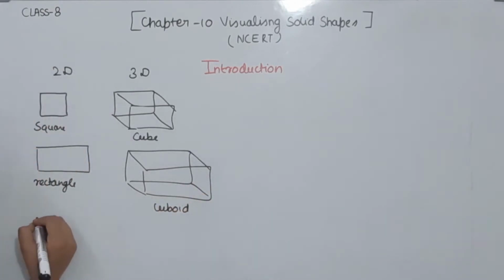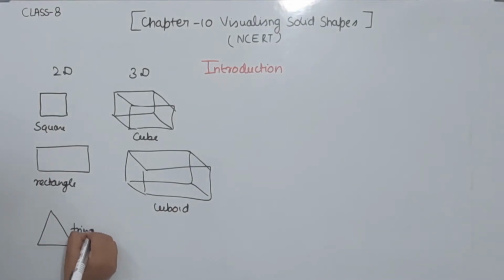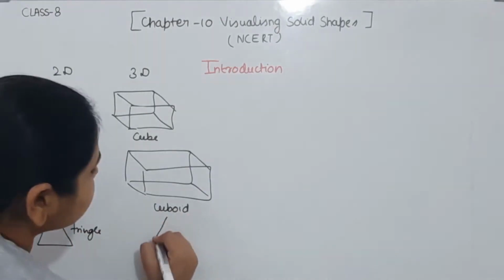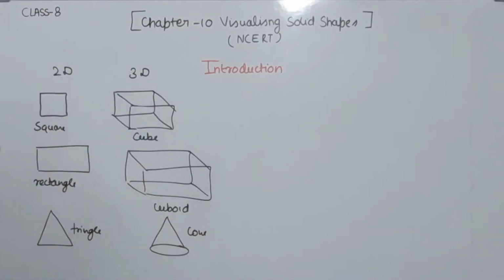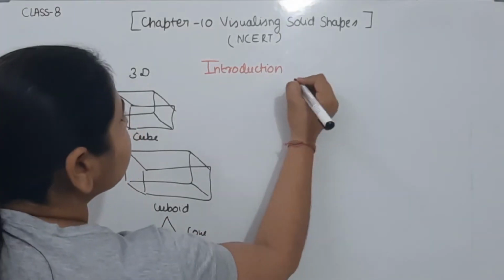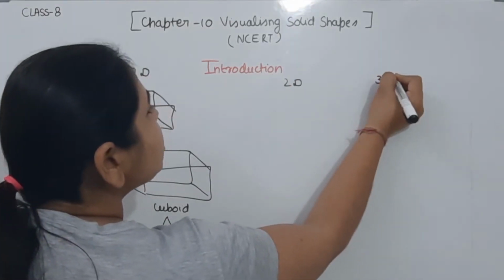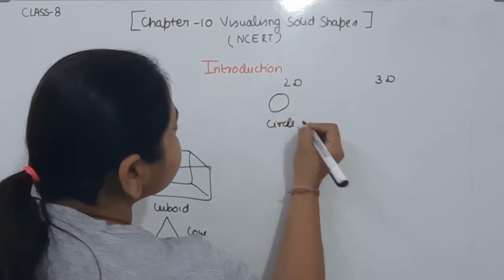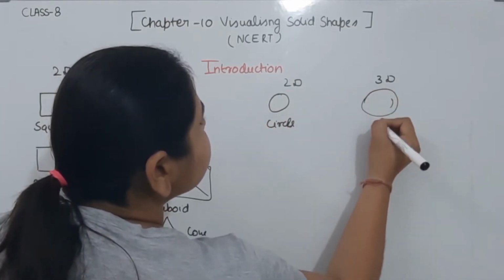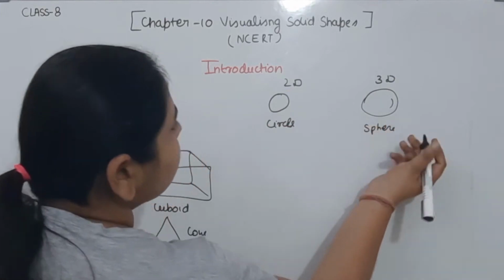Now comes to the next one. This one is the triangle. The 3D shape of this one is the cone. Now comes to more shapes. This one is the circle, and the 3D shape of this one is the sphere.